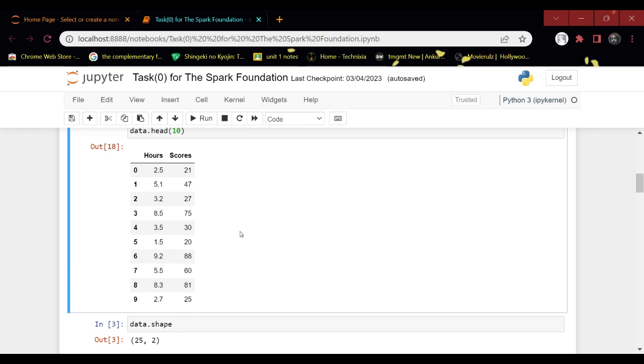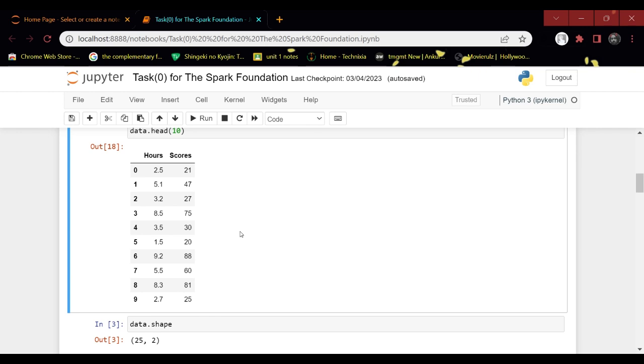If a student studies for 2.5 hours, he will score 21 marks. If a student studies for 3.5 hours, he will get 30 marks.